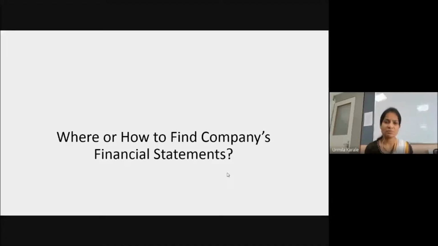Each and every company which is a public limited company, I'm not talking about private limited companies, okay? So each and every company which is public limited company and which is listed on the stock market, we are going to see today how to find out financial statements of such companies to check a company's profitability, liquidity, solvency, and the efficiency of operations with which it works, right? So, how you're going to find out the company's financial statements, that we are going to see today.